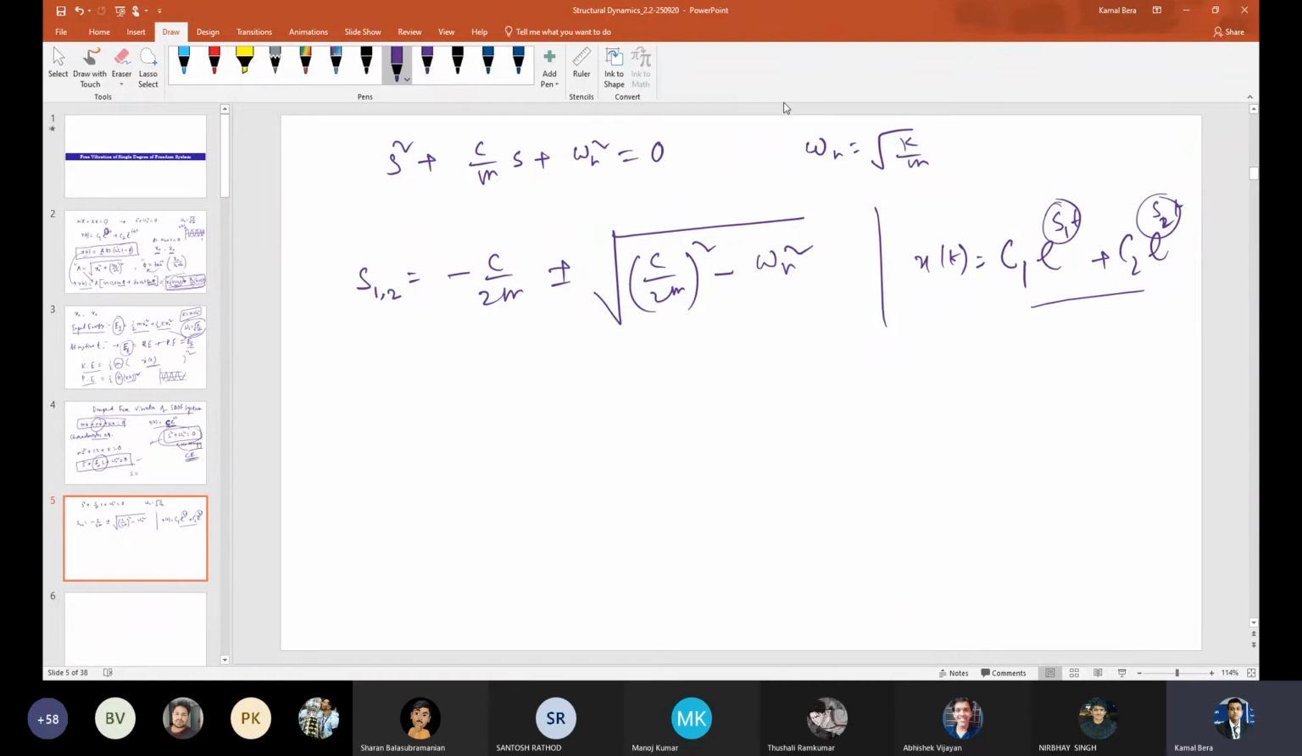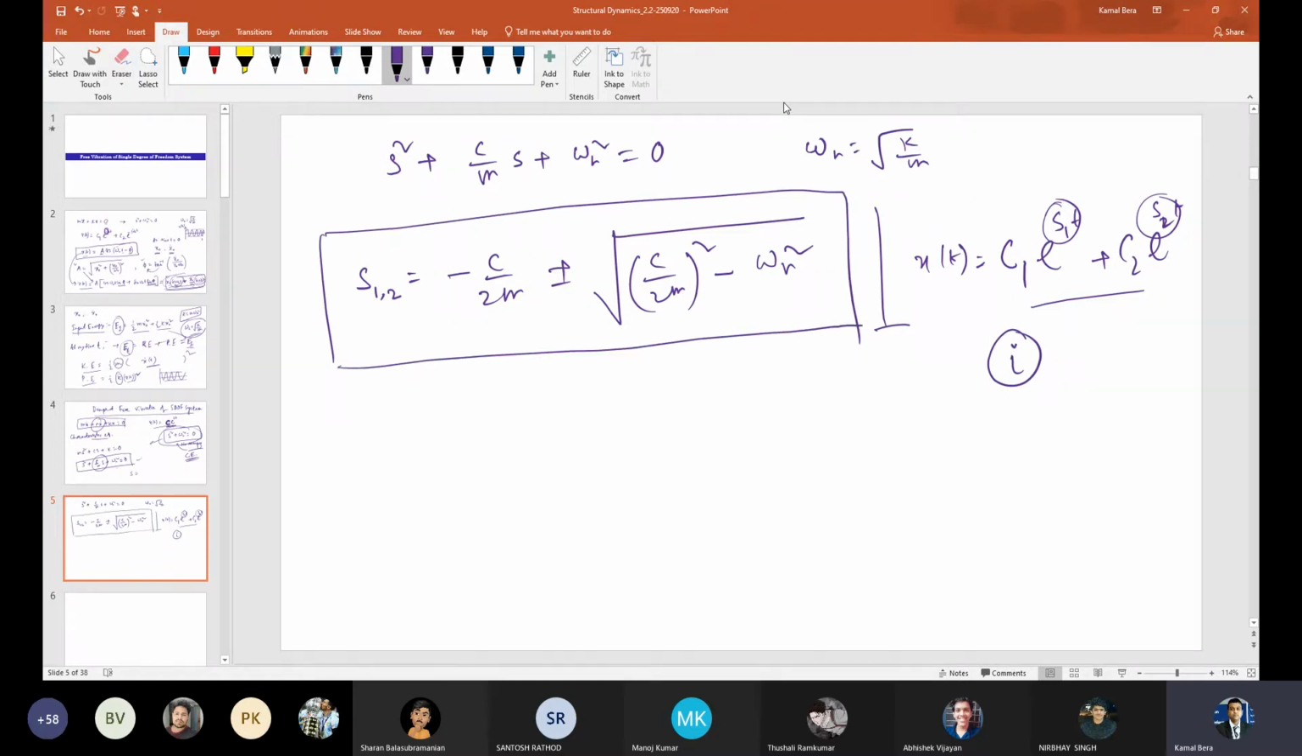Okay. Now, after 10 minutes back, you told that the system's oscillatory behavior is due to the imaginary term I coming into the picture. Now tell me from this expression, which term will be responsible, if at all, for getting an imaginary I? First term or this term? The second term? Square root.